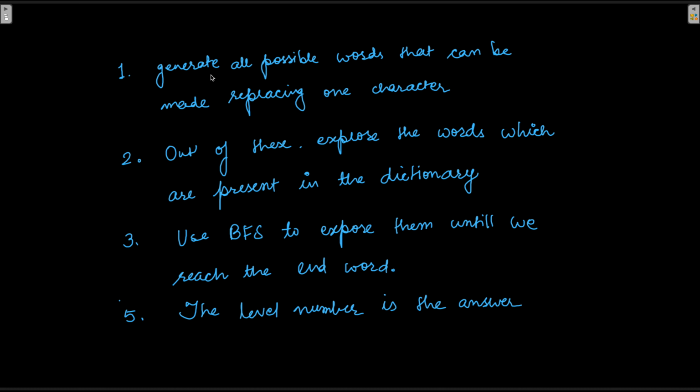So we would generate all possible words that can be made by replacing one character. Out of these, we would explore only those words which are present in the dictionary, the word list that is provided. And we would be using a breadth first search strategy to explore them until we reach the end word. In this process, BFS always works on different levels, right? So starting with 1, then 2, and then 3. Finally, whatever the final level number is where we found the end word is going to be our answer.